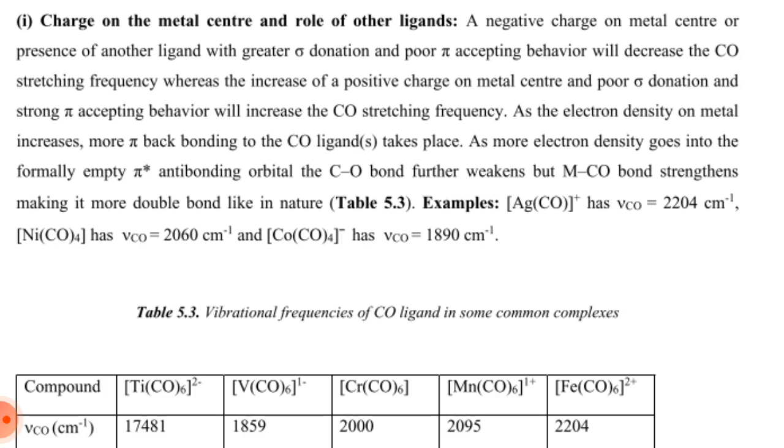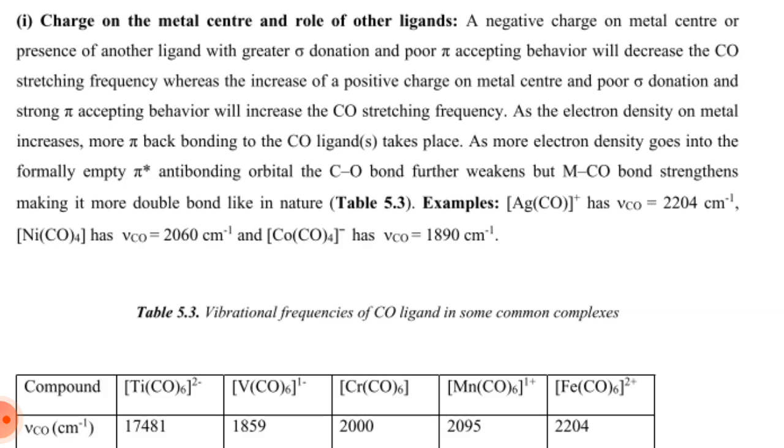Charge on the metal center and role of other ligands: a negative charge on the metal center, or the presence of another ligand with greater sigma donation and poor pi accepting behavior, will decrease the carbon monoxide stretching frequency, whereas an increase of positive charge on the metal center, and poor sigma donation and strong pi accepting behavior, will increase the carbon monoxide stretching frequency.